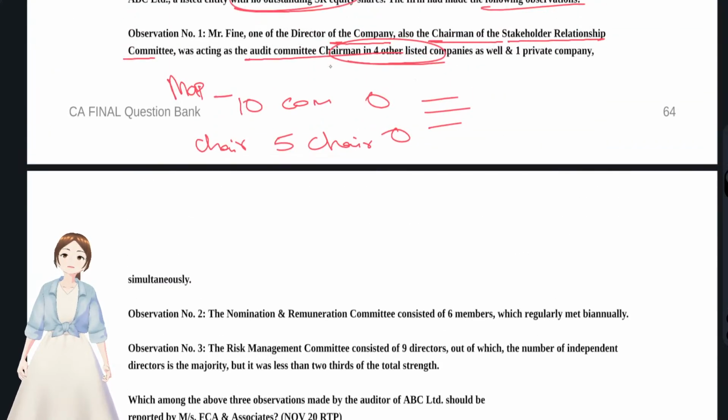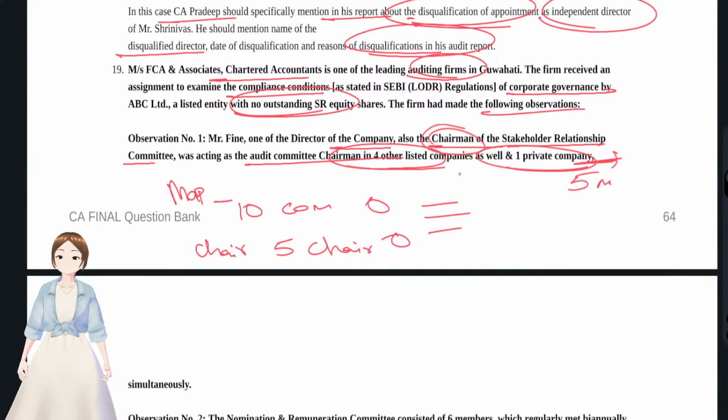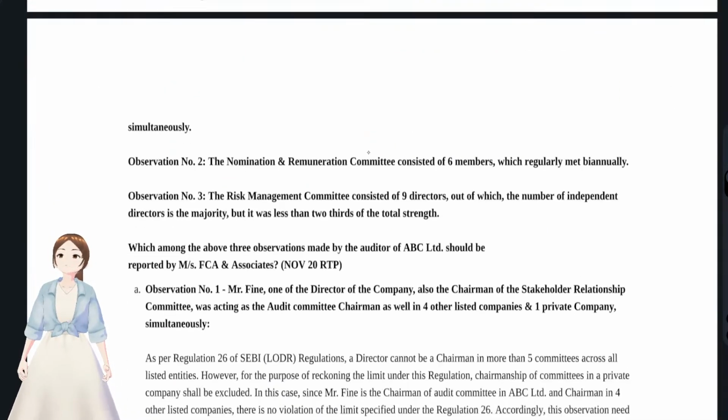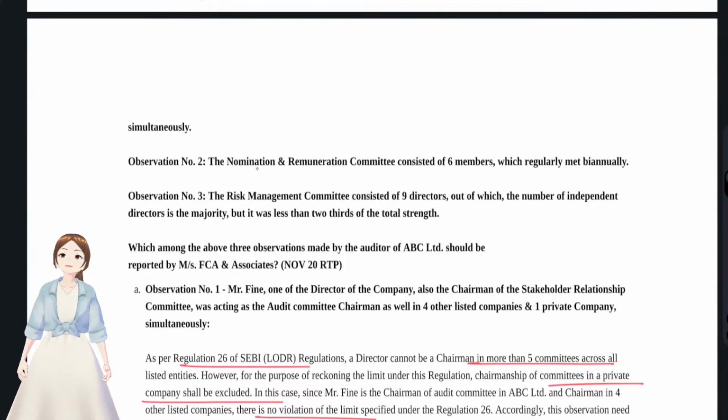Here, he is chairperson in one committee in this company and acting as a chairperson in 4 other companies, maximum 5, that's fine. And he is also chairperson in one private company, but this private company is excluded from the list, so no deviation, right? No violation of rule. We'll see the same thing here. As per LODR regulations, they could have maximum 5 companies, but a private company has been excluded, so there is no violation in the limit. Okay, now we'll see the second observation.